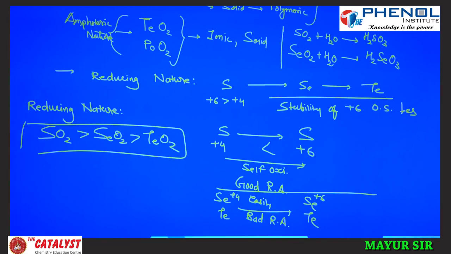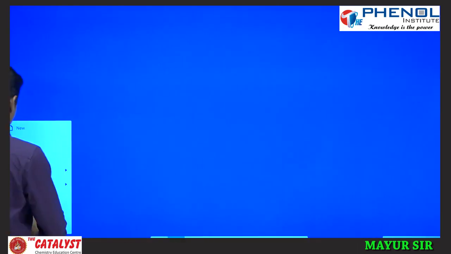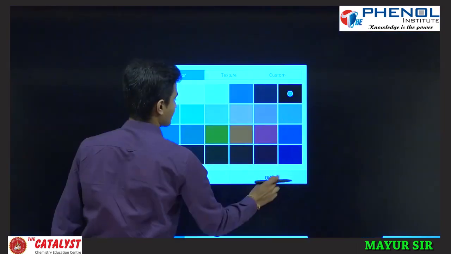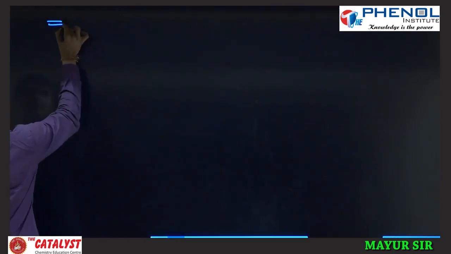Next we will see EO3 type of oxide. First is ozone. We will not discuss that here; ozone is an individual topic. Ozone is a good oxidizing agent.